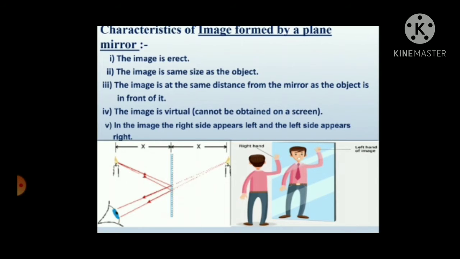The image is at the same distance from the mirror as the object is in front of it. The image is virtual, it cannot be obtained on a screen. So a virtual image is an image that cannot be obtained on a screen. In the image, the right side appears left and the left side appears right.